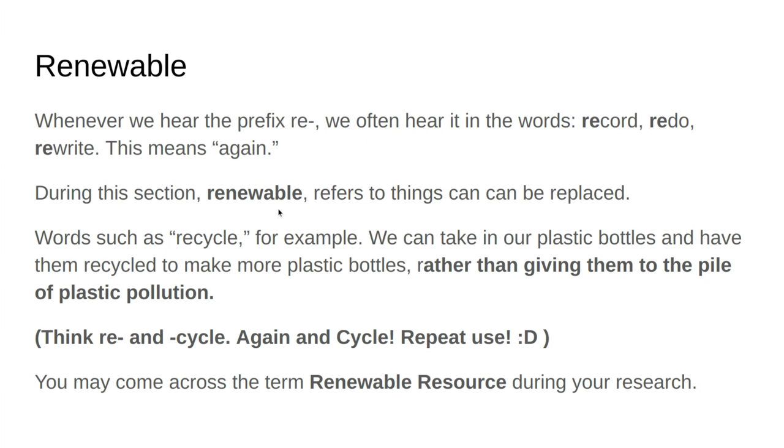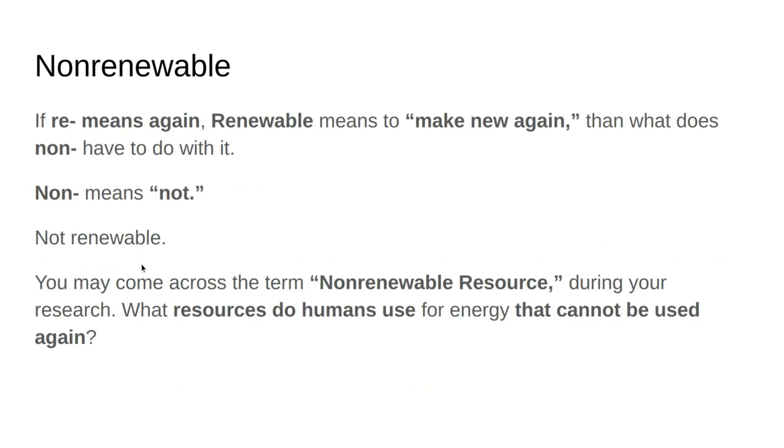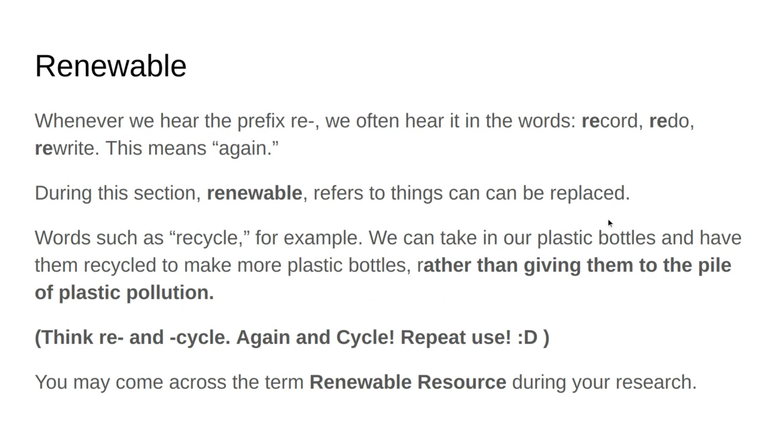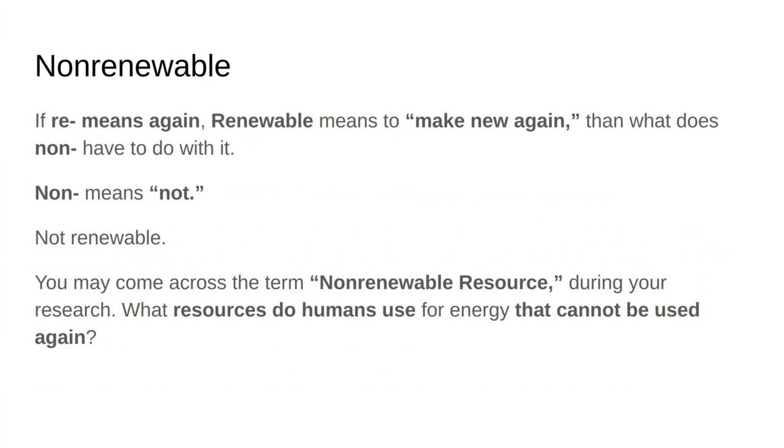During this section, renewable refers to things that can be replaced. Words such as recycle, for example, are related to this. We can take our plastic bottles and have them recycled to make more plastic bottles, rather than giving them to the pile of plastic pollution. So when you think of renewable, it can be used again, it can be repeated, it can be reproduced. It's something that we don't have to worry about running out of.